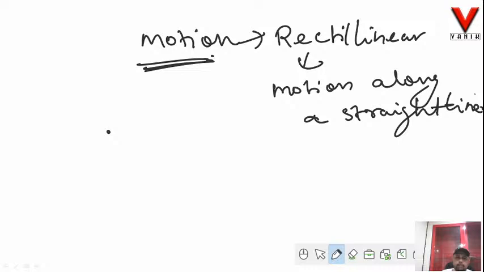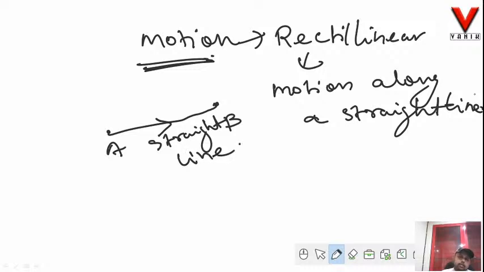That means if this is a point A and this is a point B, and a body travels from A to B, and A to B is a straight line, then we can say that the body is under rectilinear motion.